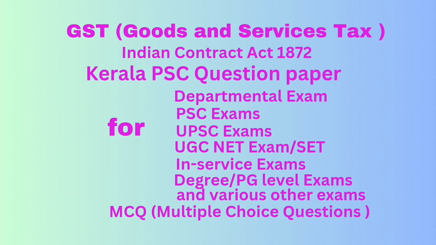Question number 14. When two or more persons agree upon the same thing in the same sense, they are said to consent. Correct answer is option D, consent.